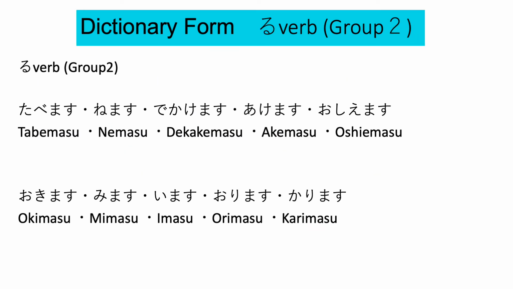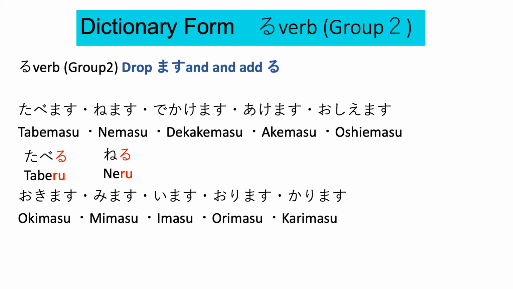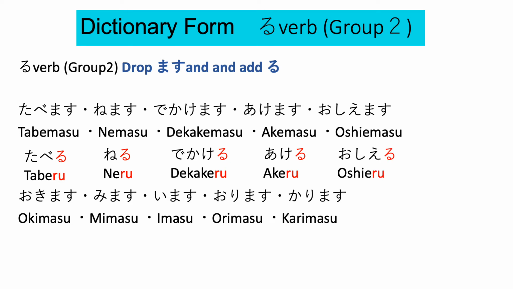As for RU-verb dictionary form, from MASU-form you drop MASU and add RU. So 食べます, you drop MASU and add RU, so 食べる. 寝ます changes to 寝る. 出かけます, 出かける. 開けます, 開ける. 教えます, 教える. はい.